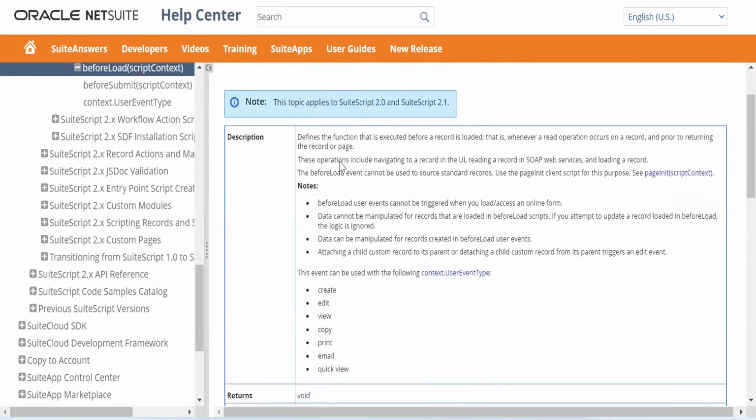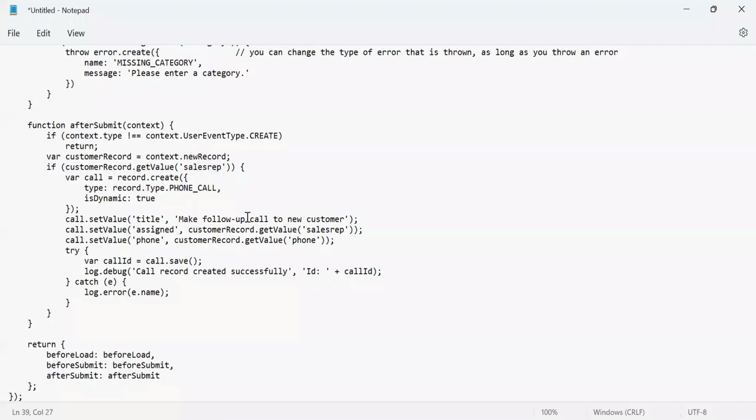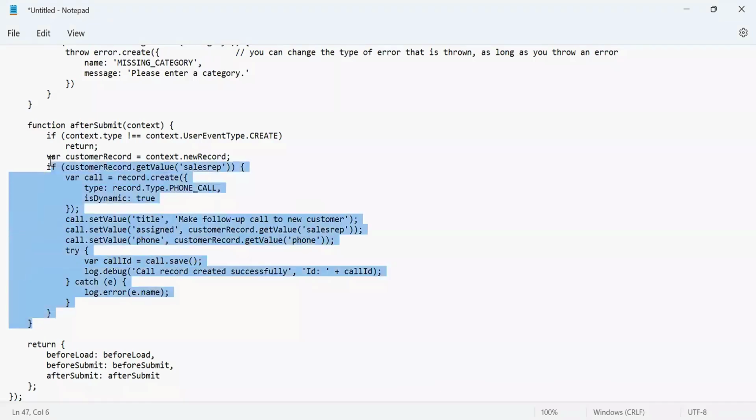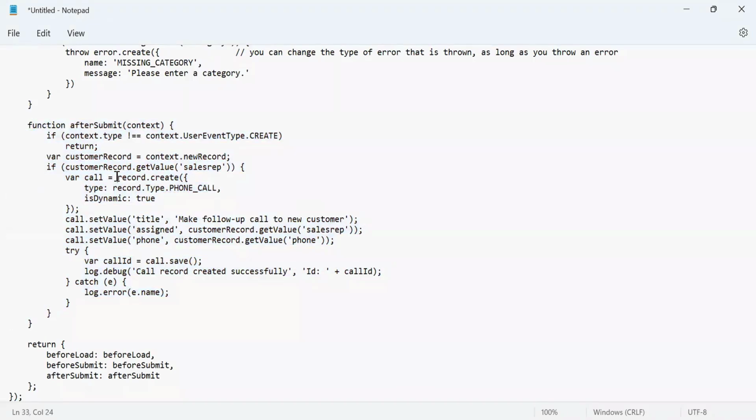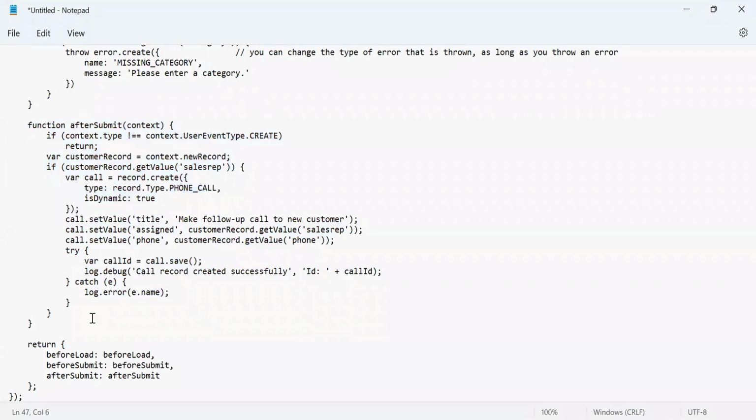So let me show you that after submit piece also. What I'm trying to do here is, we spoke about this script, and now we will try to create a script record in NetSuite. We'll try to deploy it and test it out first. And then I have a very small assignment, not a complex thing. Each function will have hardly 10 lines of code.